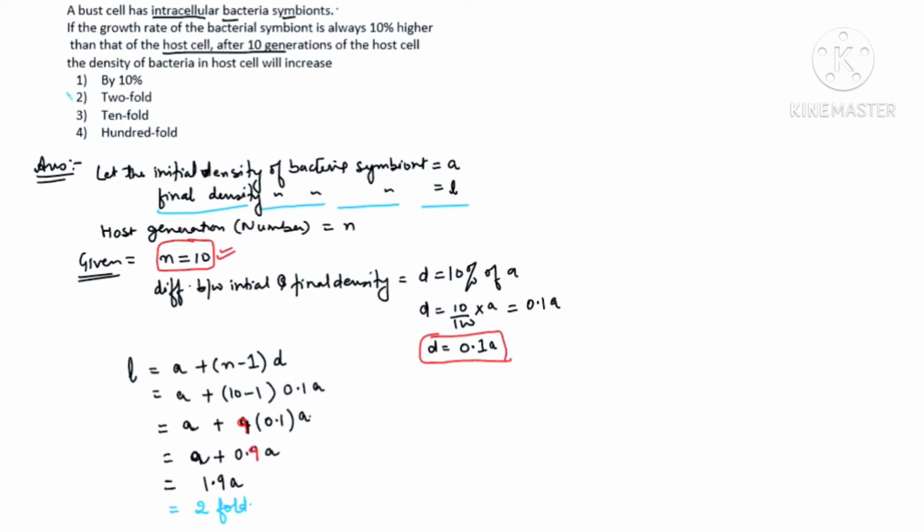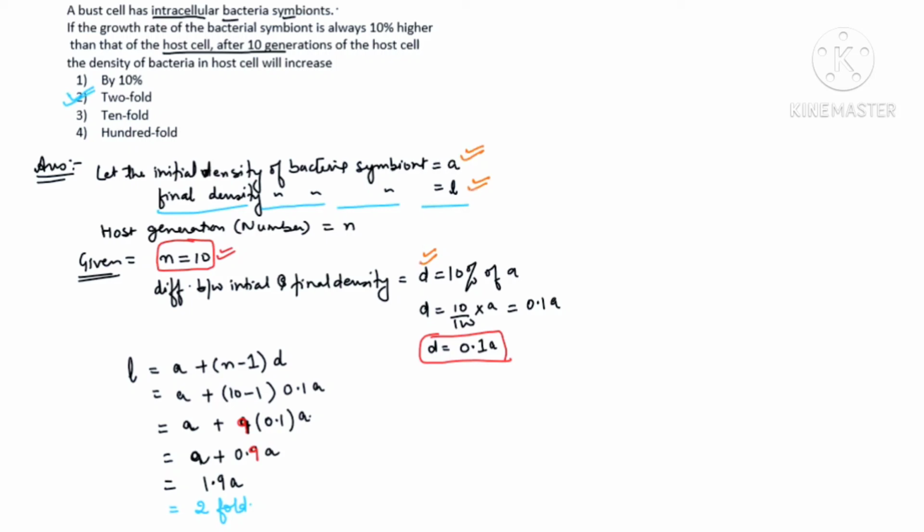I'm giving you 2 minutes. Please analyze the question once again. We have taken the initial density as A. Final density is L. The difference between the initial and final density is D, which we have taken as 0.1 because it is always 10%.